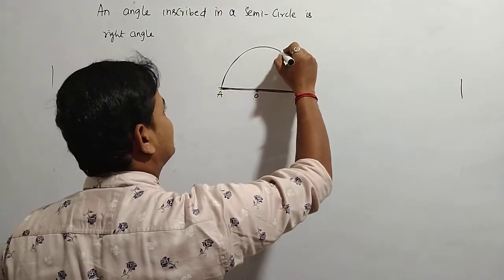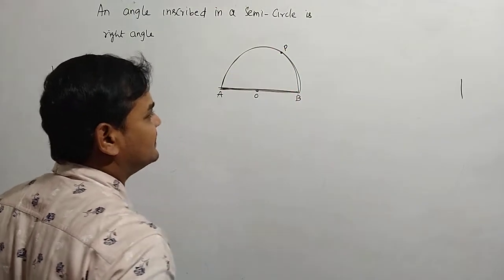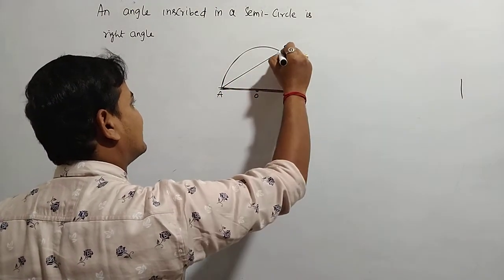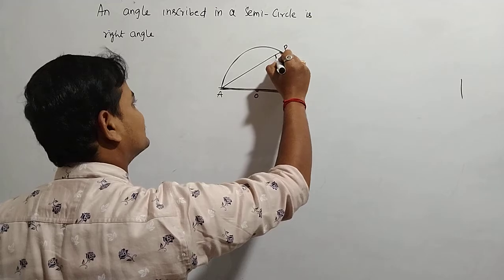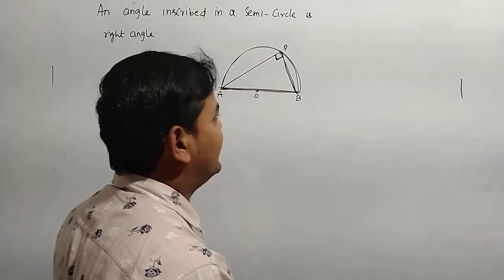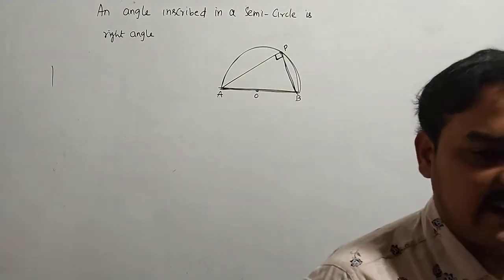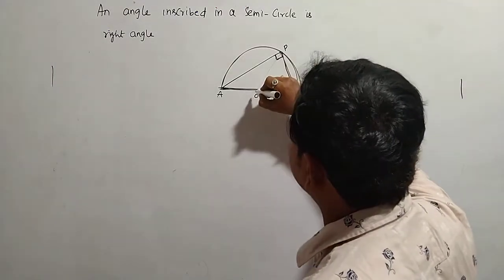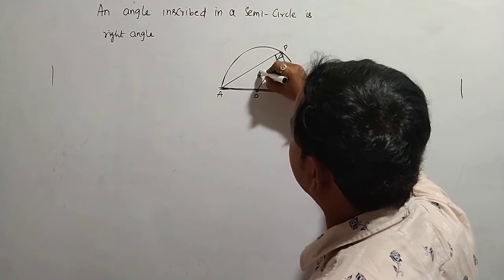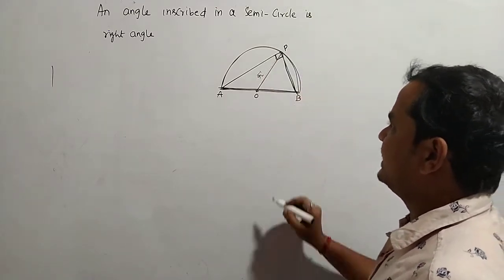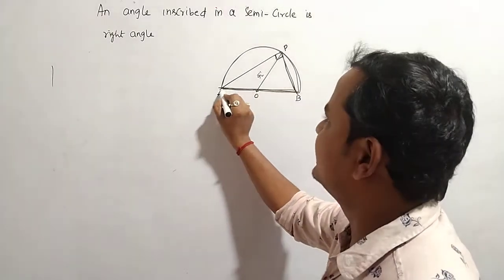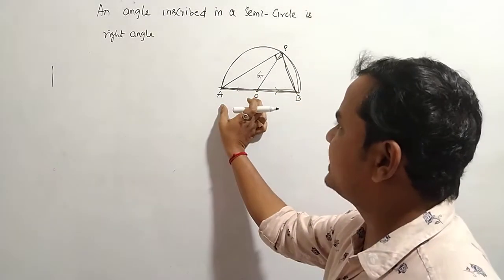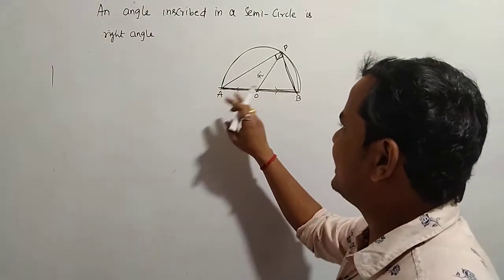If I take any point P like this here and draw the lines, this angle is always 90 degrees. We need to show this: the angle in a semicircle is always a right angle. I can take OP bar as R bar, that means the position of point P. OB is the radius and OA is also a radius, but in the opposite direction.